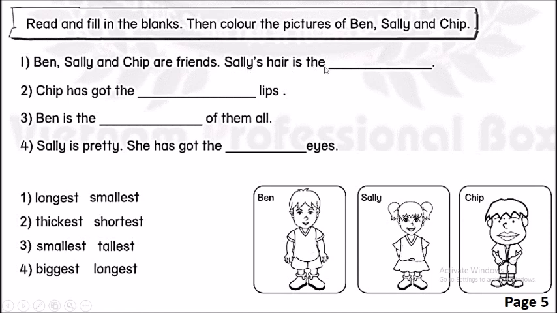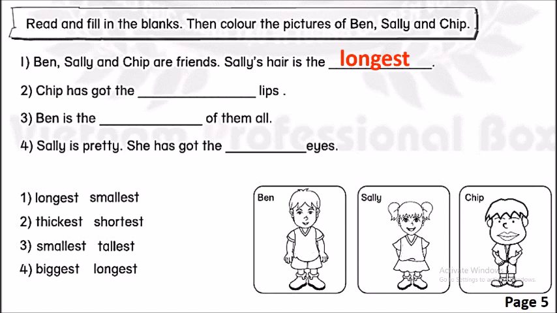Sally's hair is the... Okay, we can see 2 options here, longest and smallest. Now look at 3 people, Ben, Sally, and Jeep. Longest là dài nhất và smallest là nhỏ nhất. Vậy so về tóc thì chúng ta thấy tóc của bạn Sally là dài hơn so với bạn Ben và bạn Jeep. Vậy ở đây chúng ta có 3 người thì chúng ta sẽ dùng so sánh nhất là longest. So number 1 we can write longest. Okay, let's do number 2, number 3, and number 4.